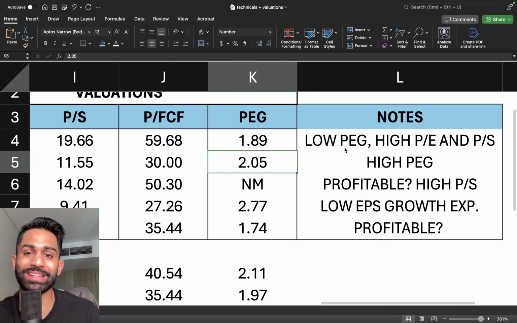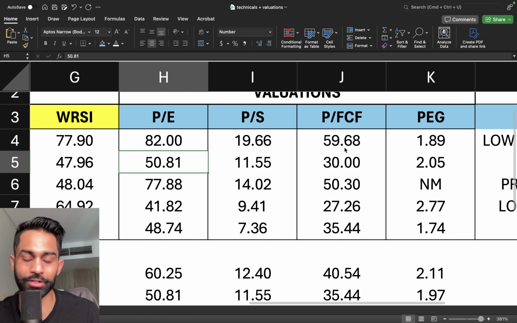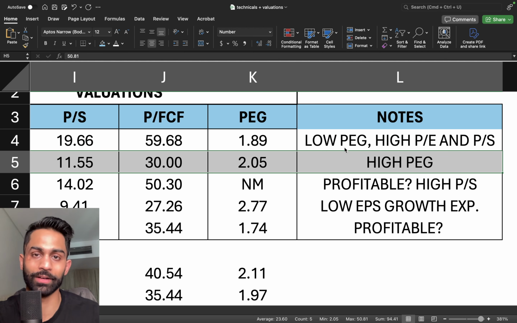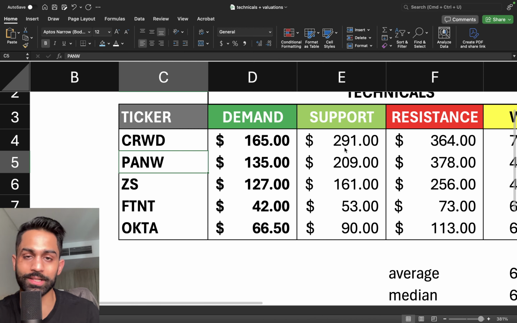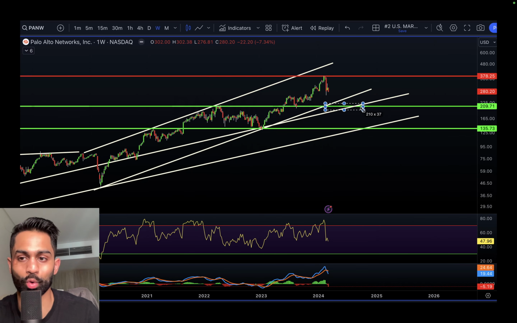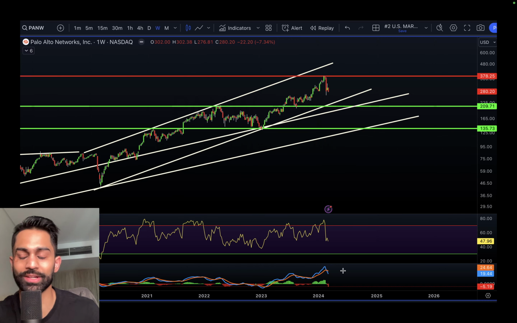However, the PEG ratio is higher, so earnings growth expectations are lower compared to the P/E multiple it's trading at, just over 50. That makes it a bit of an expensive and rich stock trading at a premium. So bottom line, my conclusion is a tradable stock, potentially at our $209 support down to $135 demand. RSI and MACD are coming down, so be patient with this stock and let it come down to those prices. Fundamentally speaking, it's a little bit expensive, trading at a premium compared to its earnings expectations.